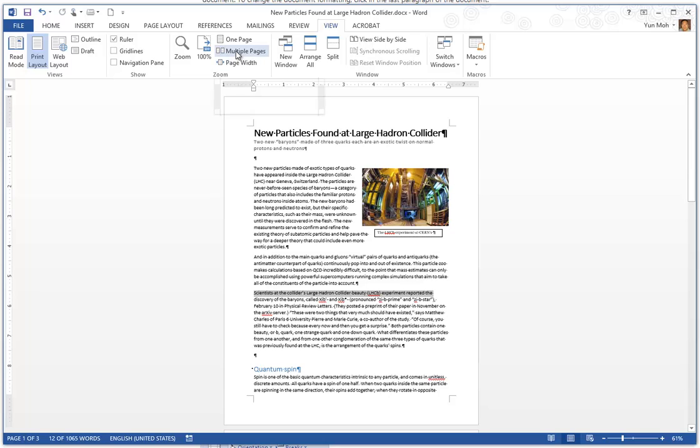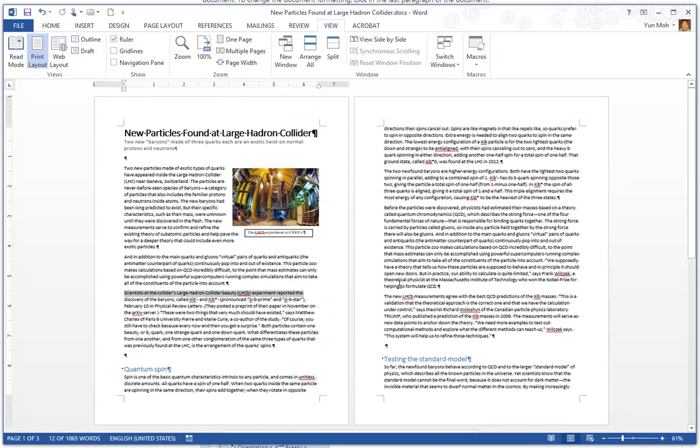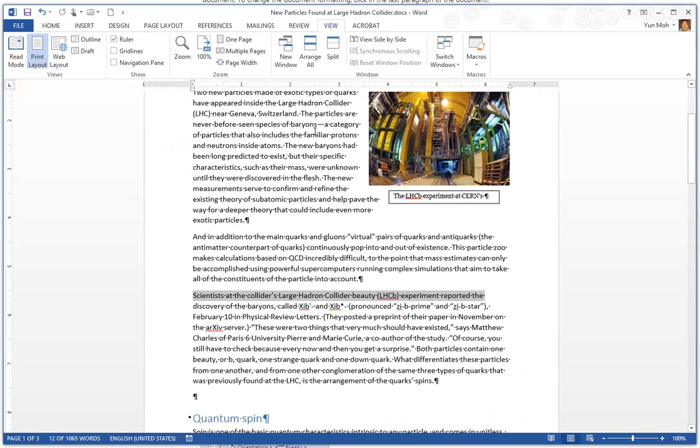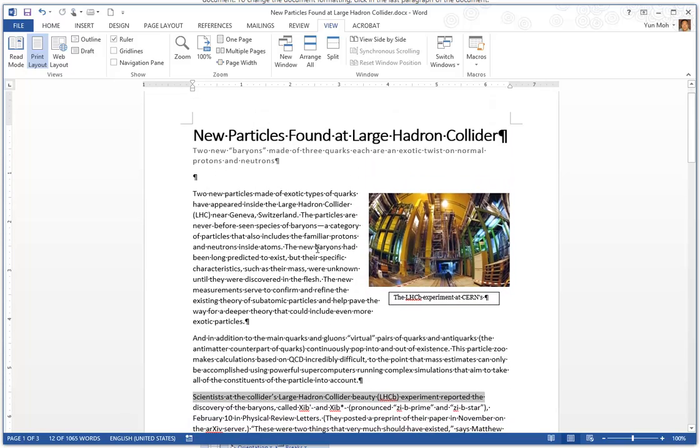Or even better, sometimes you can use multiple pages, so you can see where you have page breaks and section breaks and so on. So for now, I'm going to just go back to 100%, and single page just for now.